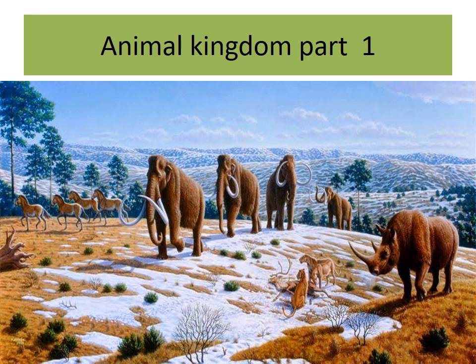Now we have to study biology lesson 1, animal kingdom. We are studying about animals. Variety of animals, living organisms surrounding the areas on the earth.